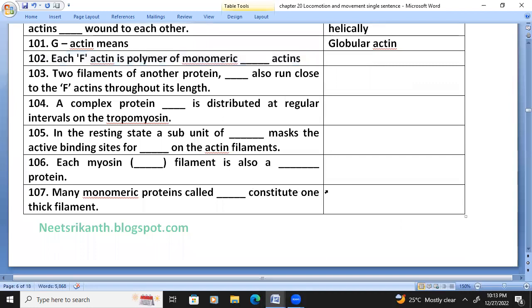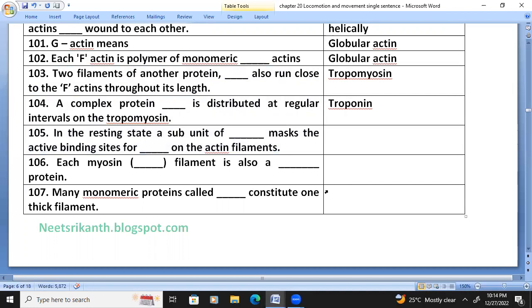F actin is a polymer of monomeric globular actin. Two filaments of another protein also run close to the F actin, that is tropomyosin. A complex protein is distributed at regular intervals on the tropomyosin, that is troponin.